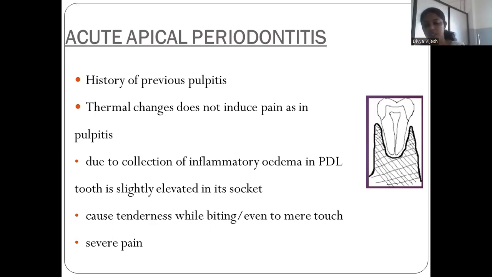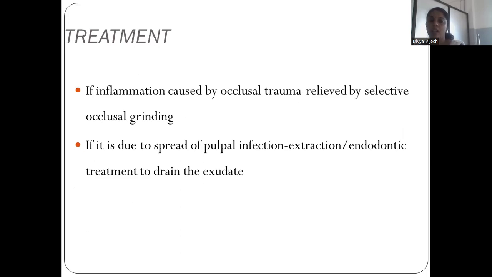We have that tenderness. And if the inflammation is caused by occlusal trauma, we have to reduce the occlusal surface. We can give occlusal clearance. Then when we are biting, we can reduce that pain. So if the inflammation is caused by occlusal trauma, it is relieved by selective occlusal grinding. If it is due to spread of pulpal infection, extraction or endodontic treatment to drain the exudate. That's about acute apical periodontitis.